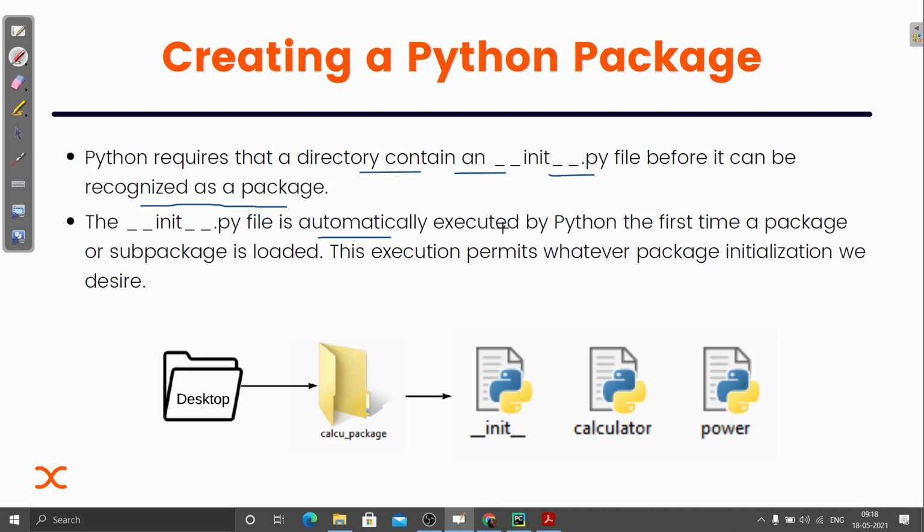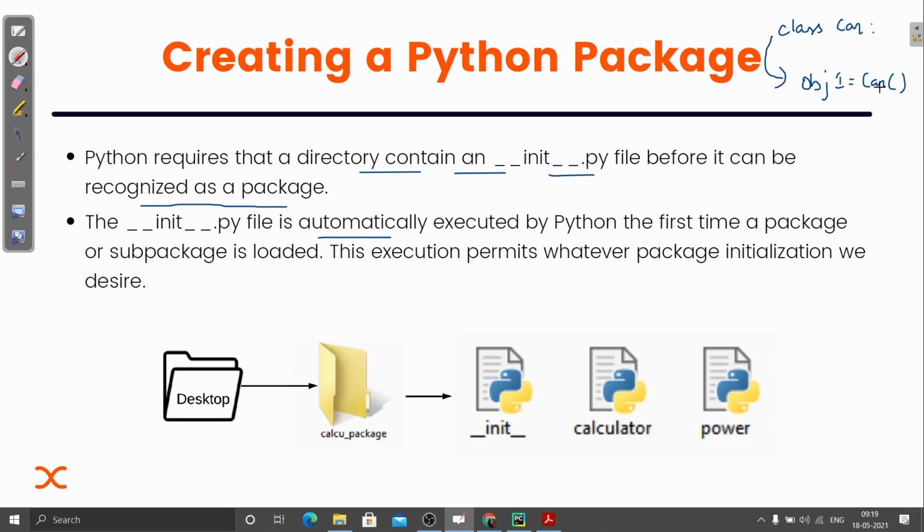Now, if you remember, I have already explained that whenever we create a class inside a Python file, and then we create an instance of that class, or call that class, suppose the class name is car, I just instantiate it, or create an object.